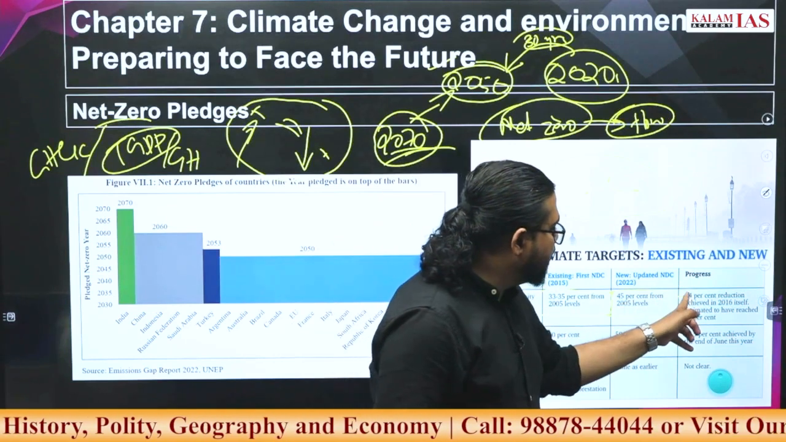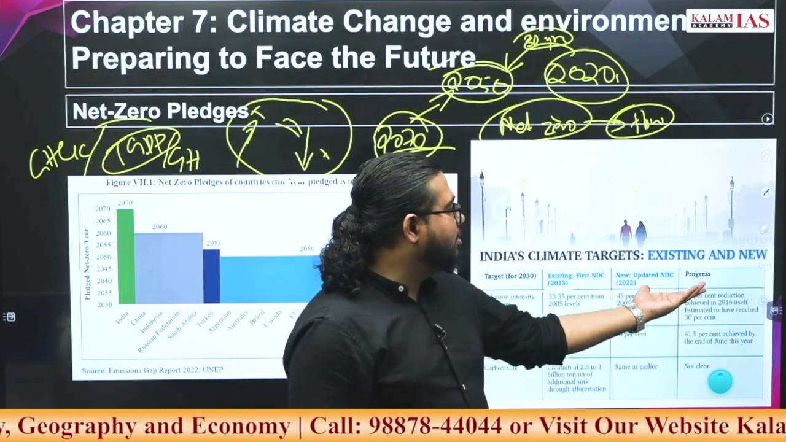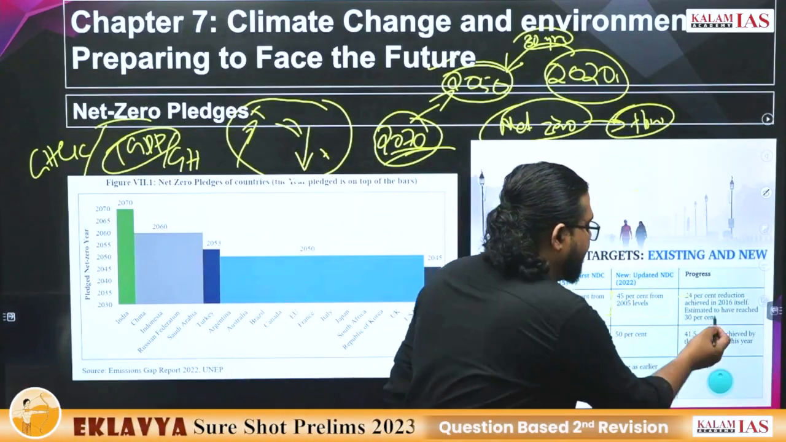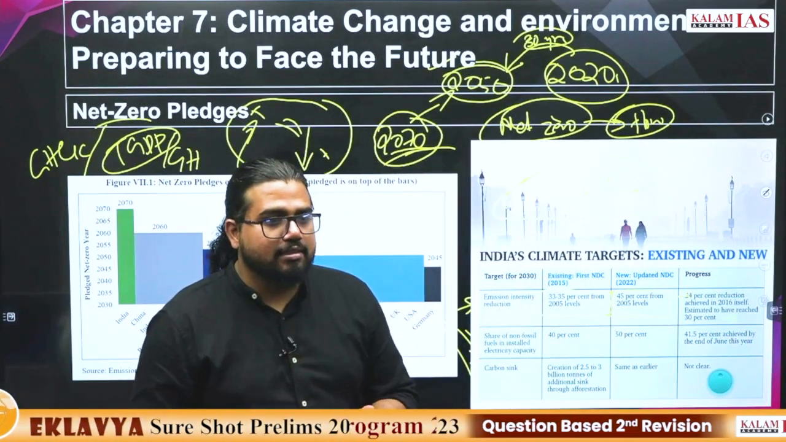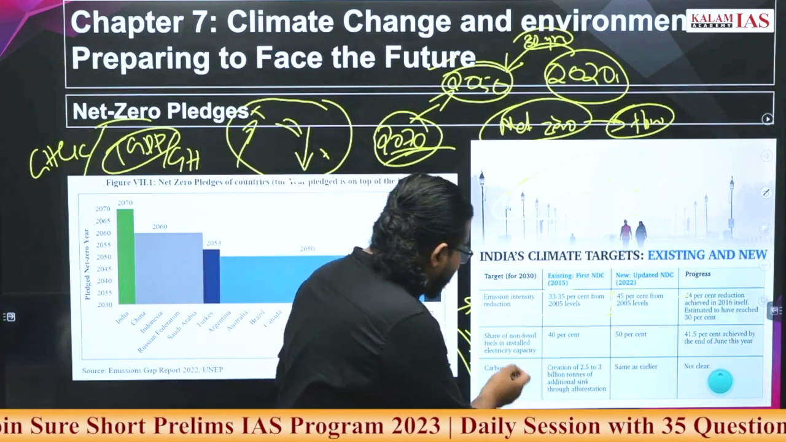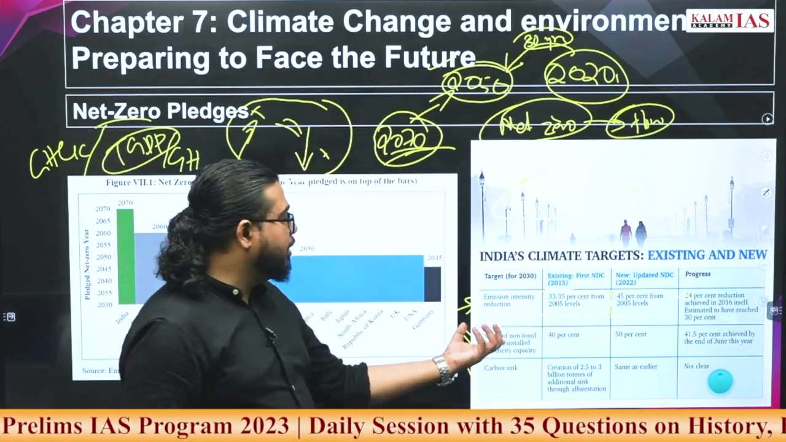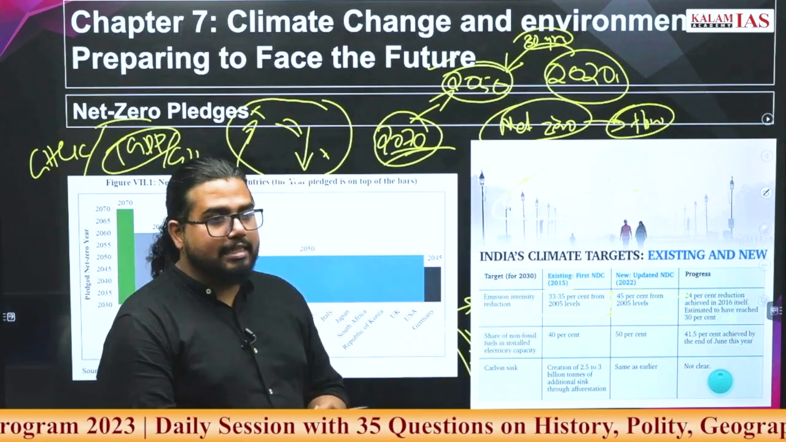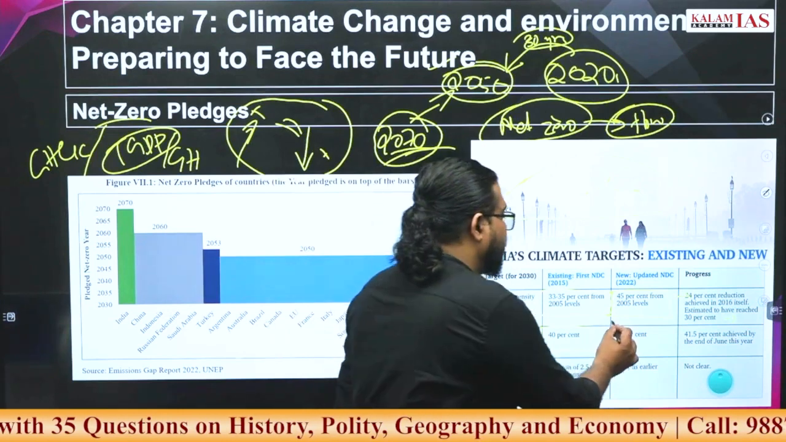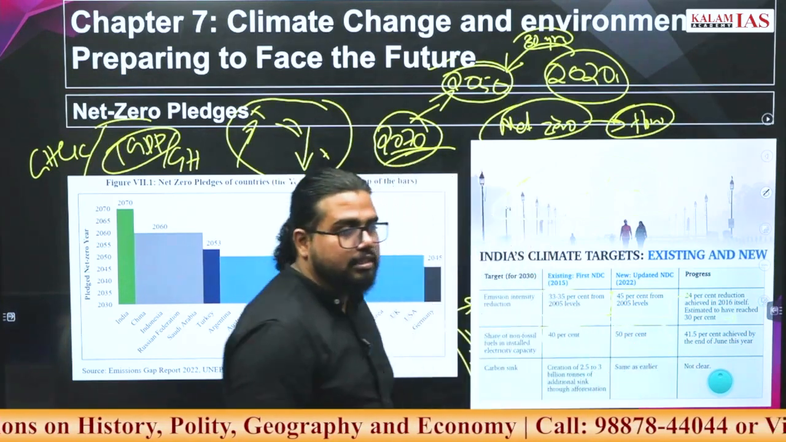Currently, by 2020s, we have achieved 24% already, and it is said that by now we have already achieved 30%. So 15% is what we have to achieve by 2030. Another one is share of non-fossil fuel in installed electricity capacity. Earlier it was 40%, now India revised it to 50% by 2030.